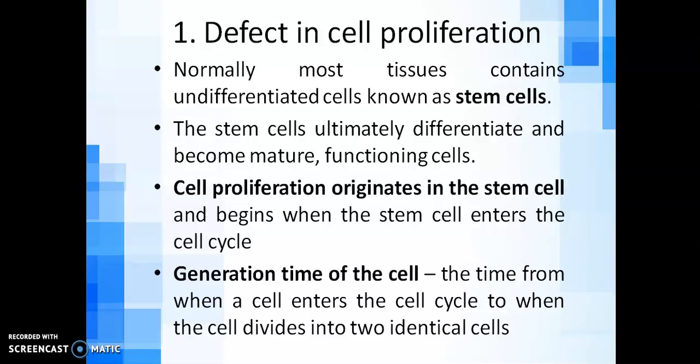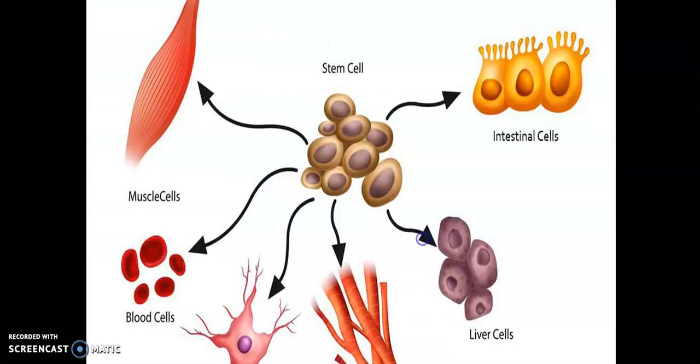The stem cells are the ones which will go into the cell cycle and can produce the needed cells or differentiate into differentiated cells. For example, stem cells can be converted to muscle cells, blood cells, skeletal cells, or nerve cells, liver cells, or any type of cells.